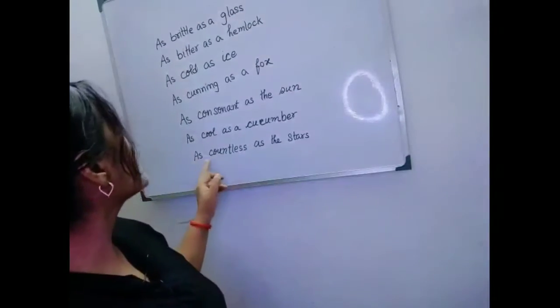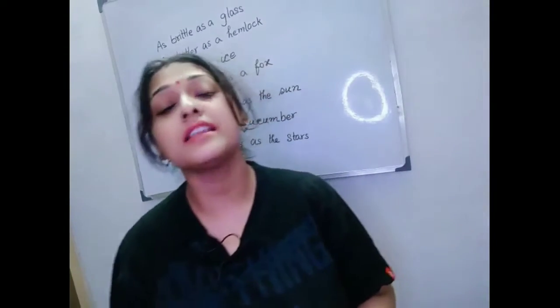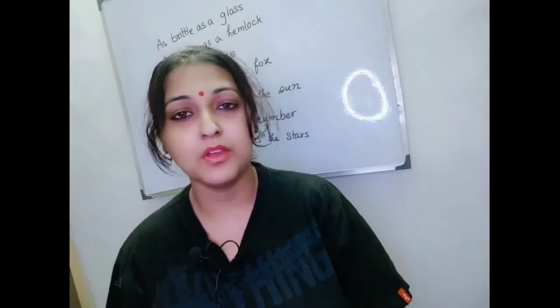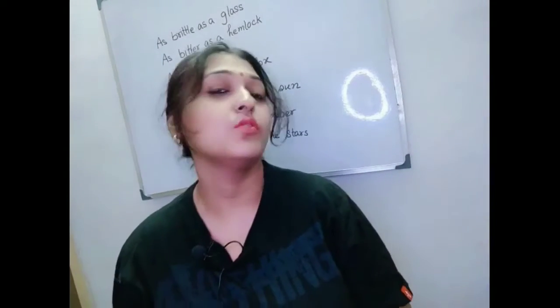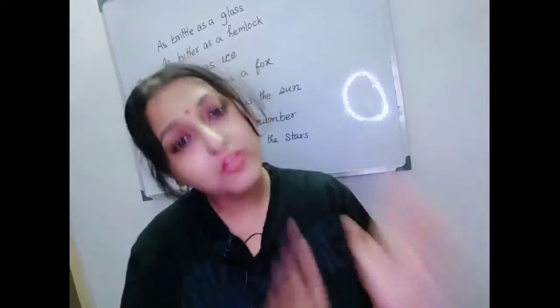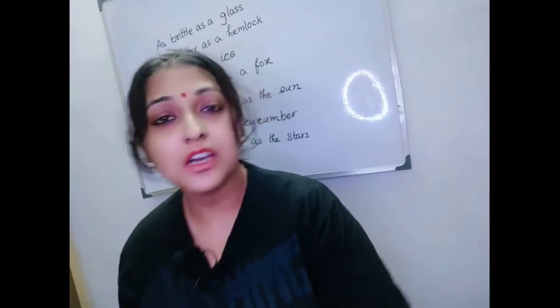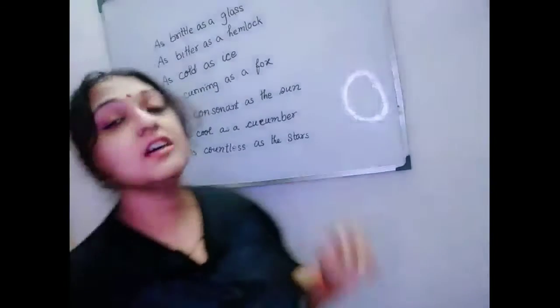Next one is as countless as the stars. In the night sky there are a lot of stars and we can't count them. Can you count how many stars are in the sky? No, we can't. So when we compare any countless thing, we can compare it to the stars. So we can say as countless as the stars.